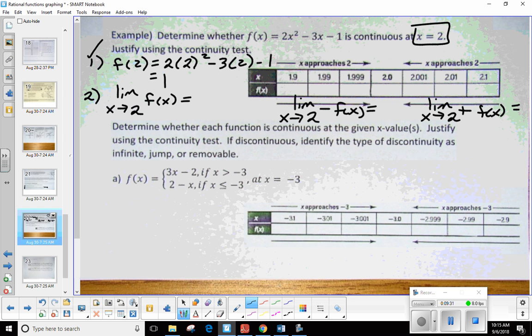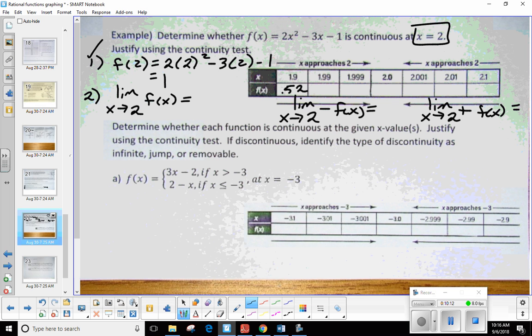Okay. Now, this is where I was talking about a moment ago. I'm really going to need your help because I'm going to rely on you guys to give me these values. So the longer it takes you to give me these values, the less time you're going to have for your quiz. I'm going to help you out with the first one. Just like we did with this 2 right here, we want to take these values one at a time and plug them in. So 1.9, 2 times 1.9 squared minus 3 times 1.9 minus 1. If you were to do that, it should be popping up in your calculator 0.52.